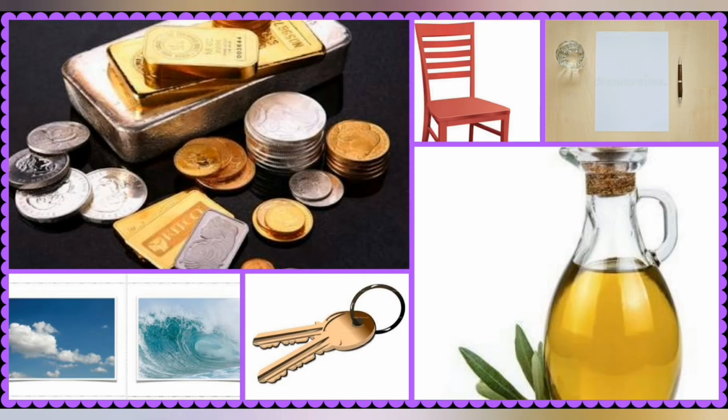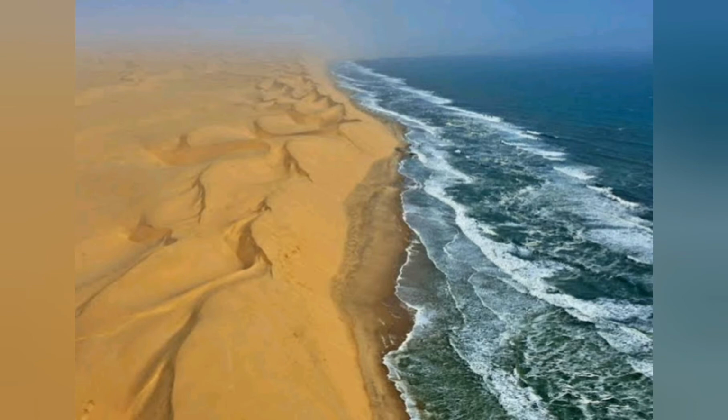Children, we see so many things around us like water, air, pen, key, chair, paper, coins, gold, oil, silver, and so many other things. These things are called chemical substances as they are used in different chemical processes or obtained by different chemical processes. Every substance has its unique composition and that is why it has unique properties. These properties help us to identify that substance. For example, properties of water is completely different from the properties of sand.